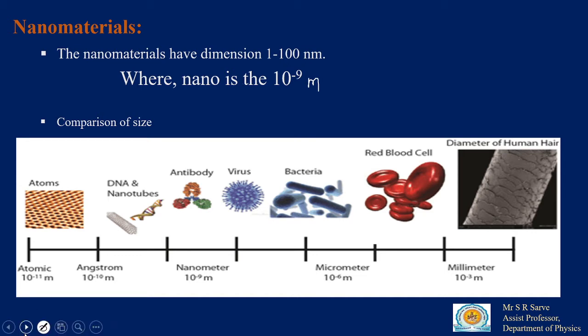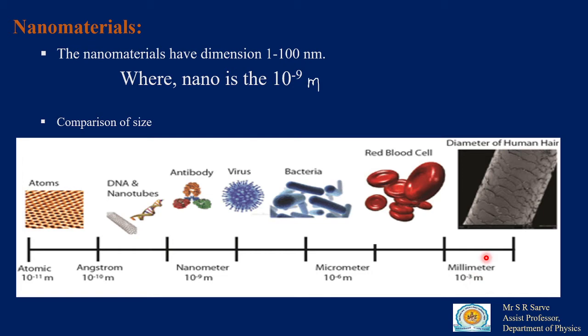If you compare the sizes, what is meant by nano? Generally, the size of your human hair is of the order of 10 to the power minus 3 meter, about 1 millimeter.